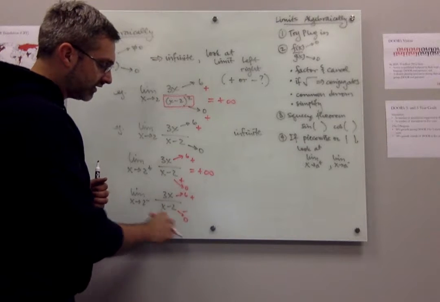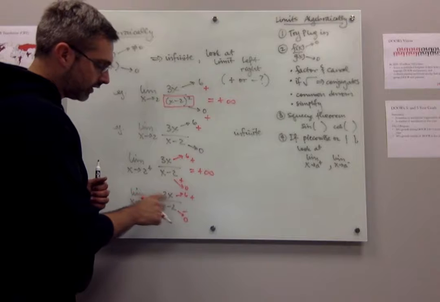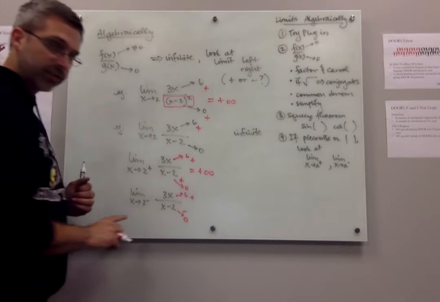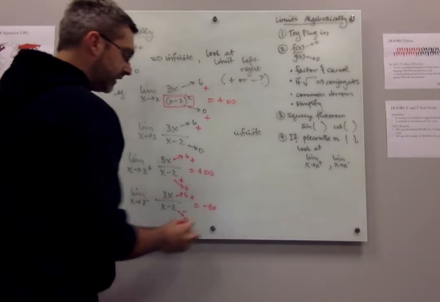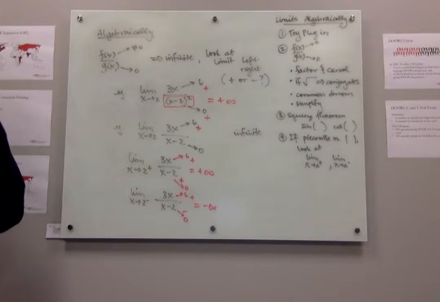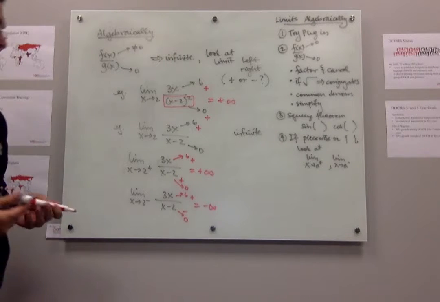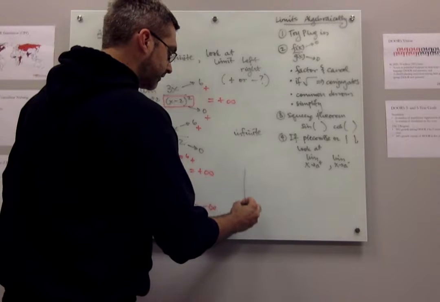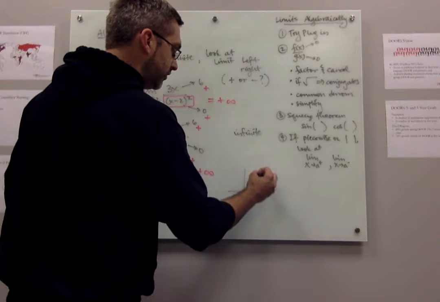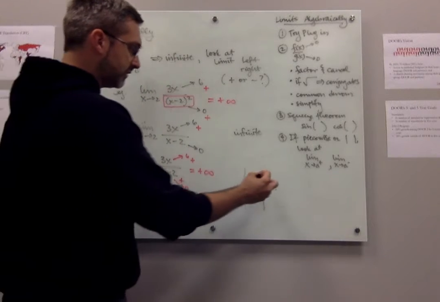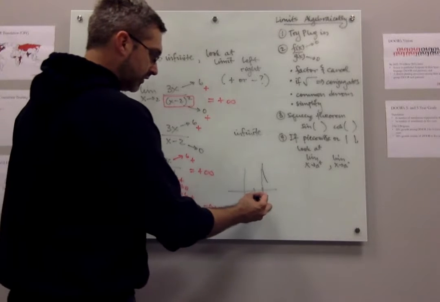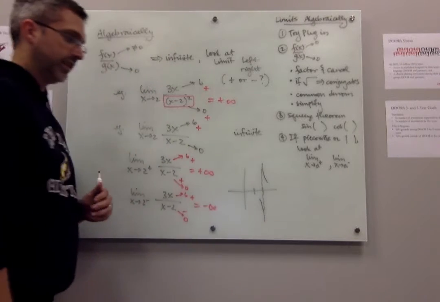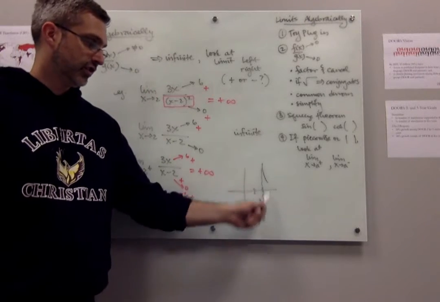So all of this fraction is constantly a positive number over a negative number if we're to the left of 2. That means that this is blowing up, but it's a negative number that's blowing up, so the limit from the left side is actually going to be negative infinity. So visually, as x approaches 2, from the right side it's blowing up to positive infinity, and from the left side it's blowing down to negative infinity. So that's kind of what that function looks like close to 2.